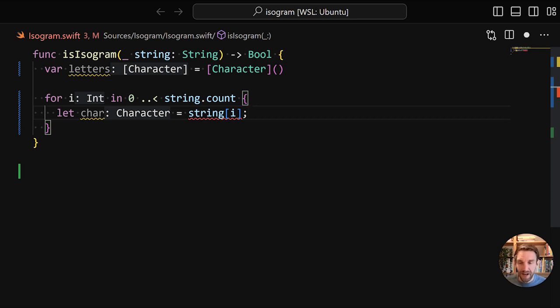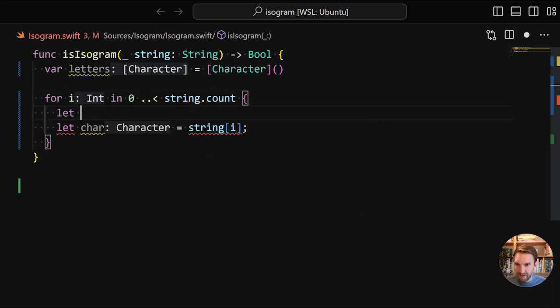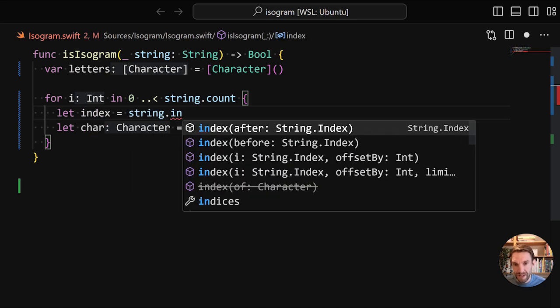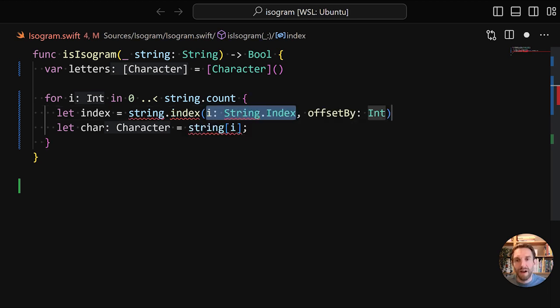So let's try and create one of those. So let index, then we'll do string.index, which is a function on the string, and we want this overload, the one where we pass in the starting index from which we offset by a number. The starting index is just string.startIndex.